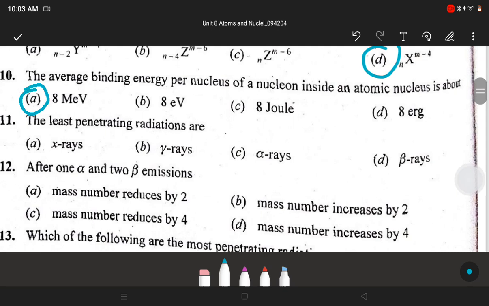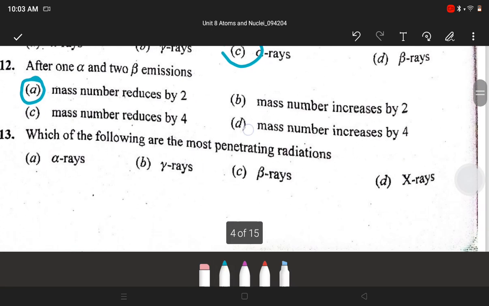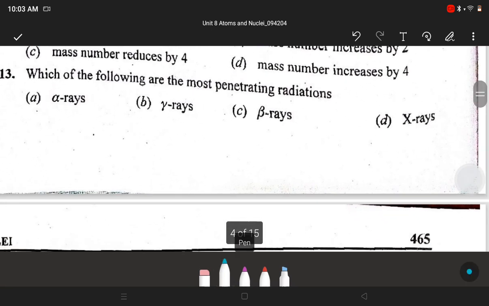Next, the least penetrating radiations are C, alpha rays. Next, after 1 alpha and 2 beta emissions, A, mass number reduces by 2. Next question, which of the following are most penetrating radiations? Answer is B, gamma rays.